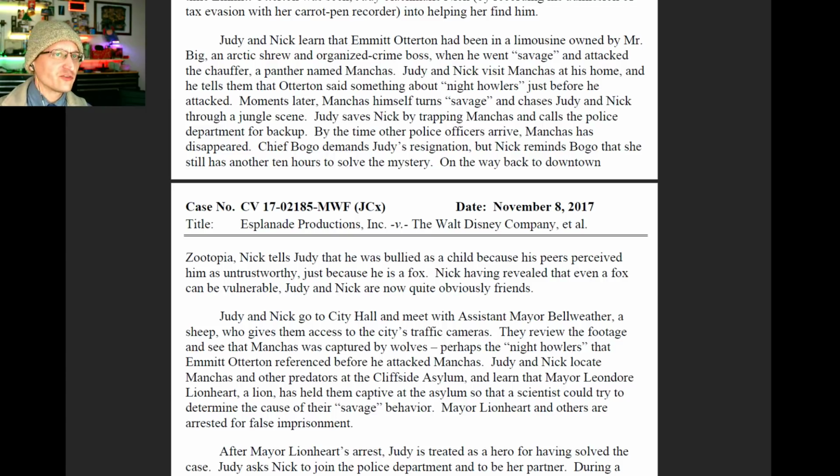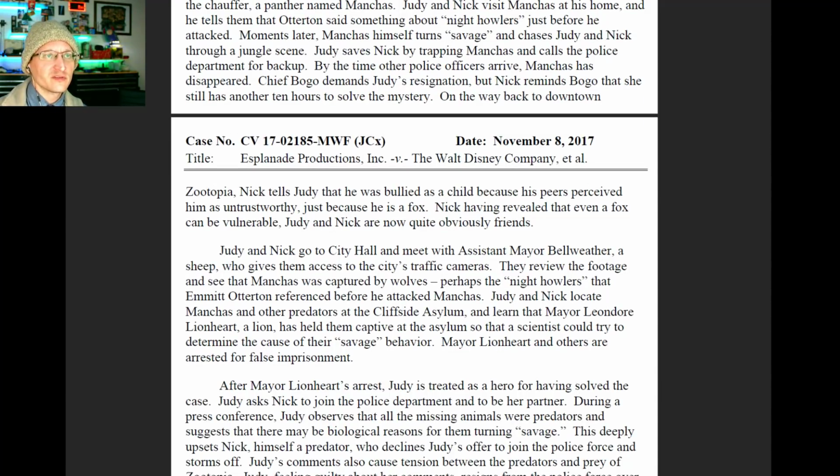Judy and Nick visit Manchas at his home, and he tells them that Otterton said something about night howlers just before he was attacked. Moments later, Manchas himself turns savage and chases Judy and Nick through a jungle scene. Judy saves Nick by trapping Manchas and calls the police department for backup. By the time other police arrive, Manchas has disappeared. Chief Bogo demands Judy's resignation, but Nick reminds Bogo that she still has another 10 hours to solve the mystery.